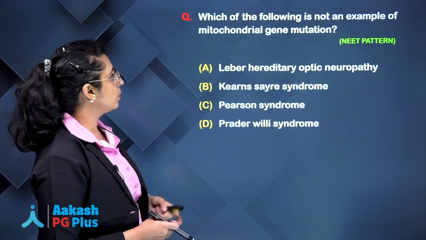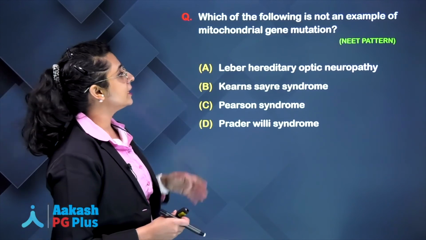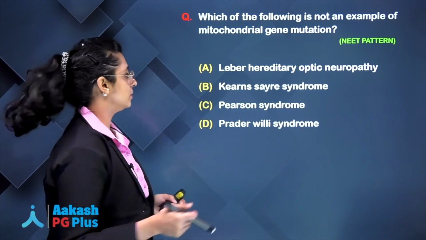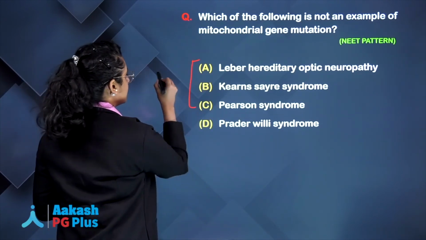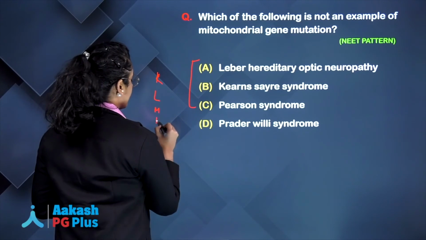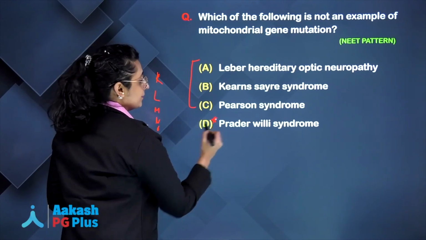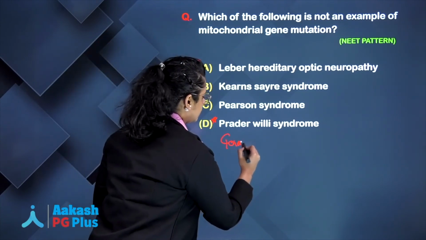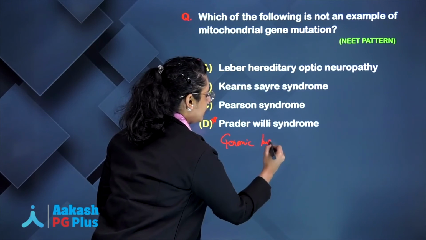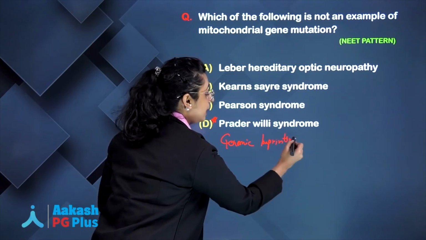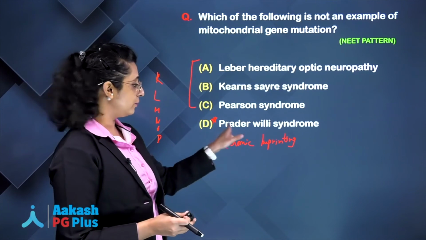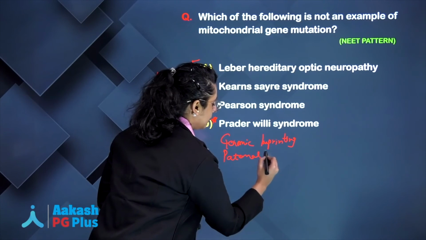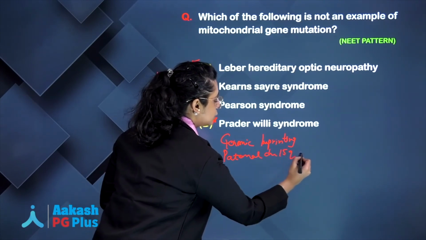Now, let's have a look at the question. Which of the following is not an example of mitochondrial gene mutation or mitochondrial DNA inheritance syndrome? So, yes, these three are characteristic examples if you remember the mnemonic. Whereas Prader-Willi, right? Prader-Willi follows genomic imprinting. Okay, it was an example of genomic imprinting. I hope you also remember that it occurs due to deletion of P for Prader-Willi and P for paternal chromosome 15q, right? Paternal chromosome 15q deletion.